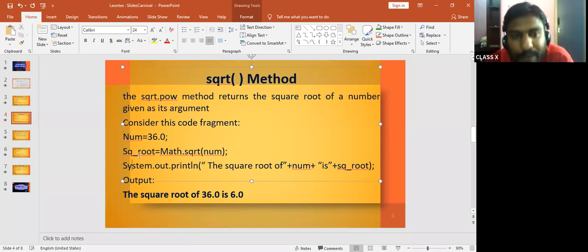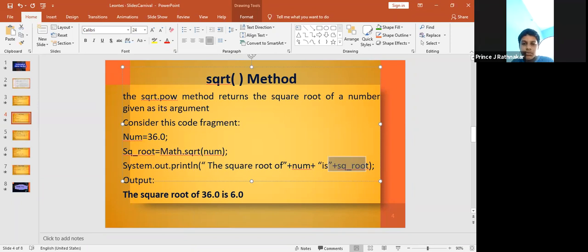So here, sq underscore root. You should not read square root here. sq_root is equal to Math.sqrt of num. So this num will invoke the value stored, which is 36.0. Then again plus square root. If you don't write this, then the answer will not be given. So the square root of 36.0 is 6. Clear? Tejaswini, any doubts here? Okay, next one.